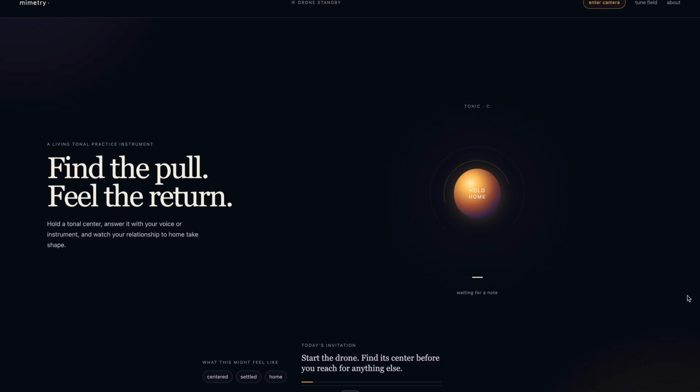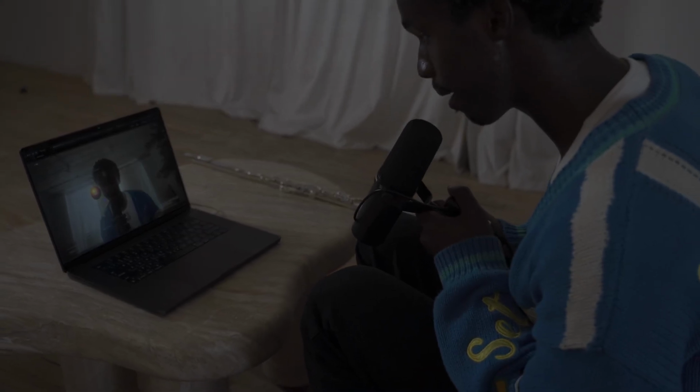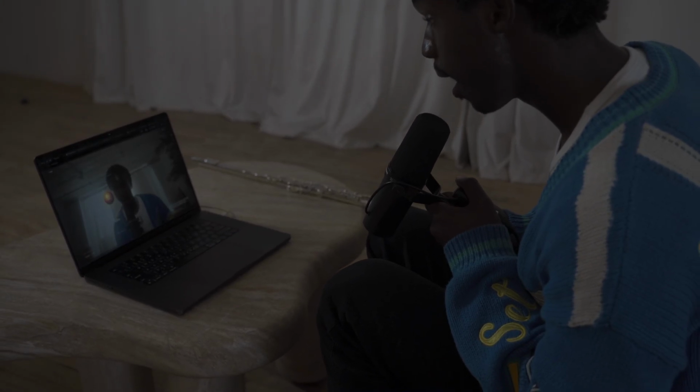Mimetry is a hands-free learning aid designed by musicians for musicians to tackle the biggest pain point in the intermediate musician's learning journey: ear training. Today, Mimetry is a web app that you can get started with in just one click.